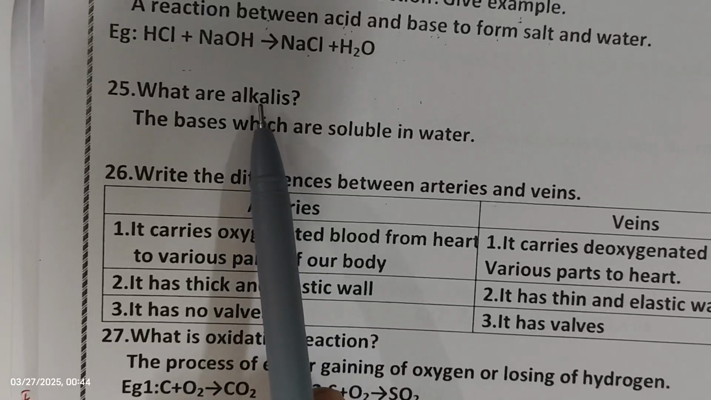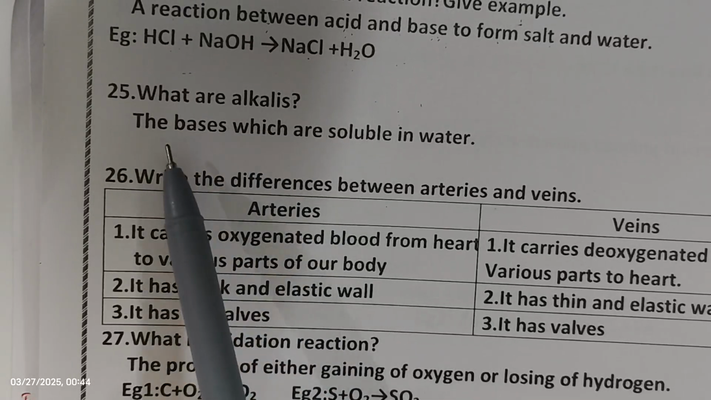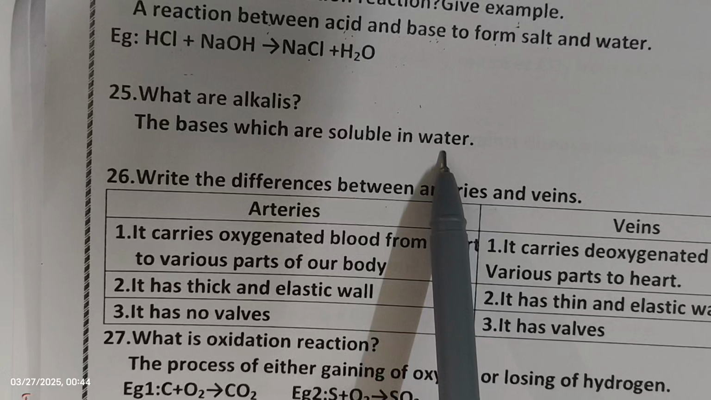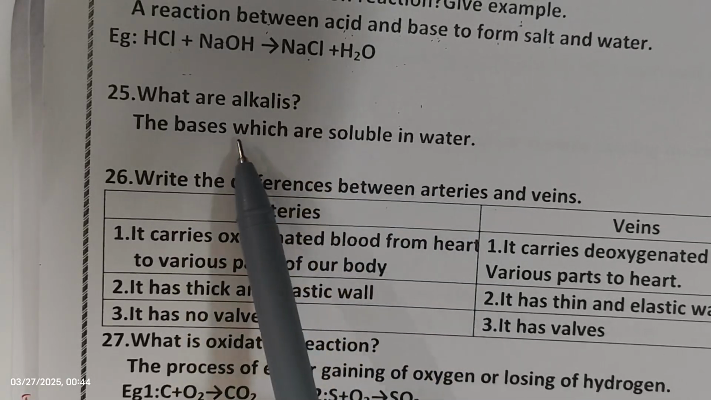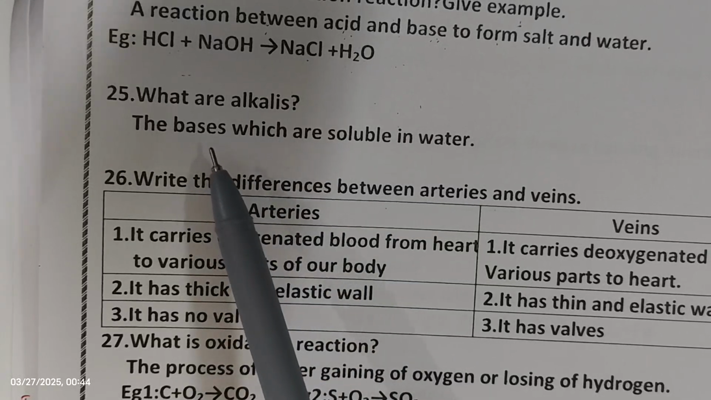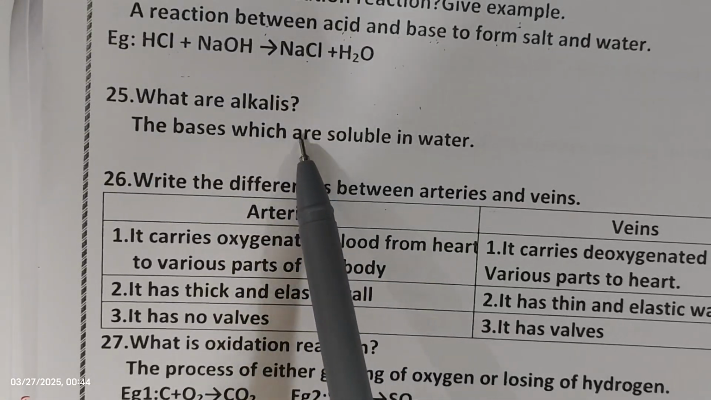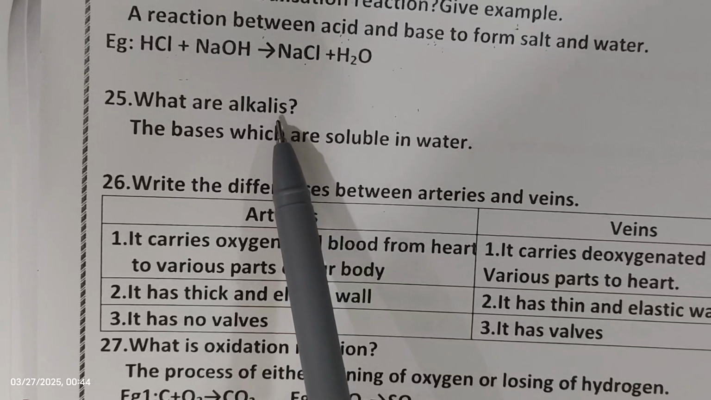What are alkalis? The bases which are soluble in water are called alkalis. You can also say that the soluble bases are nothing but alkalis. So the bases which are soluble in water are called alkalis.